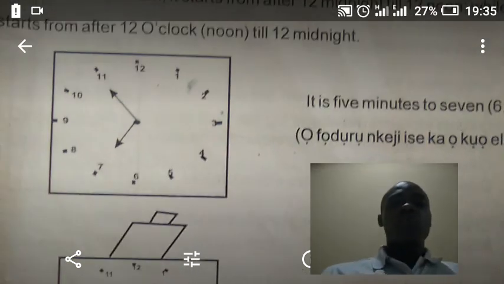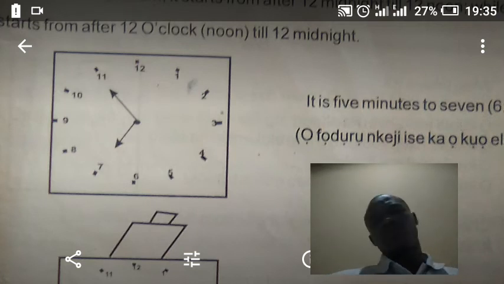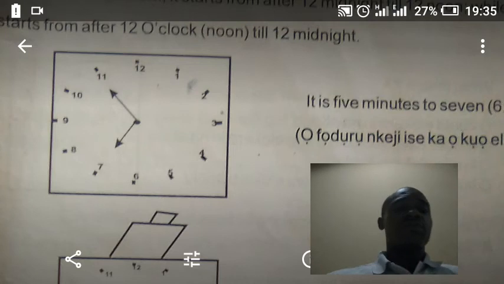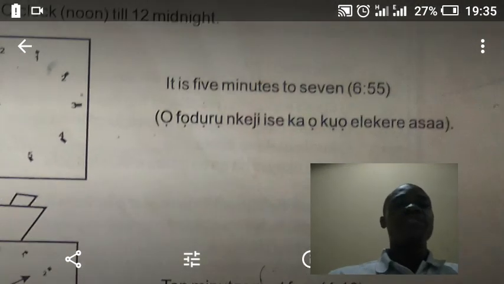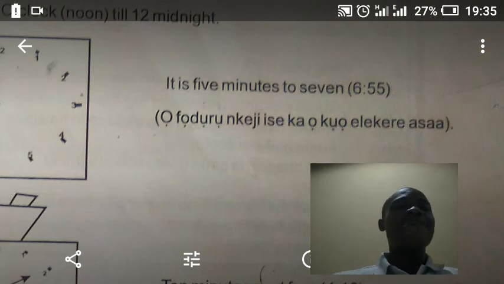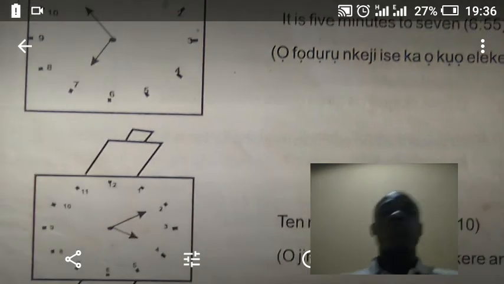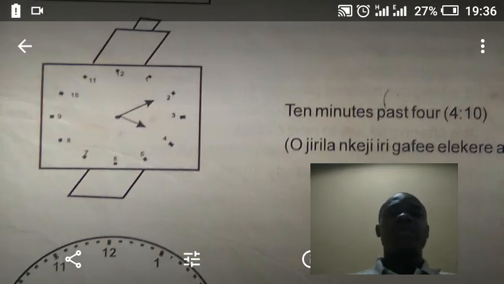So you can see the clock here. This one is to 7. So you can see it there, to 7. It means it is 5 minutes to 7, which is 6:55. Then in Igbo it means ọ fọdụrụ nkeji ise ka ọ kụọ elekere asaa. I've talked about numbers here, so you should know numbers very well. You are moving into an advanced way.